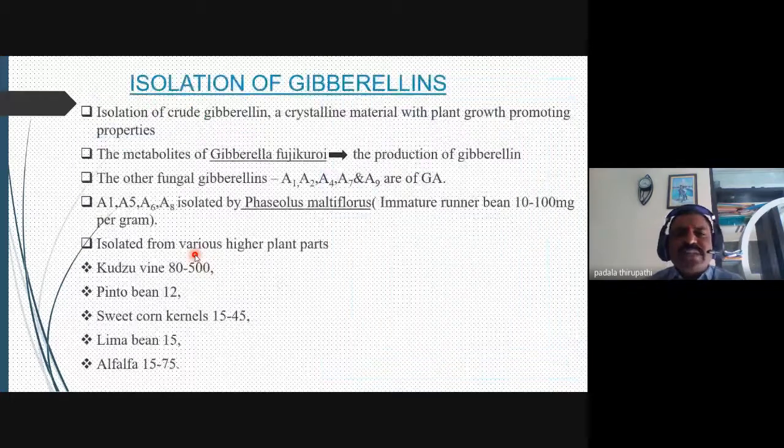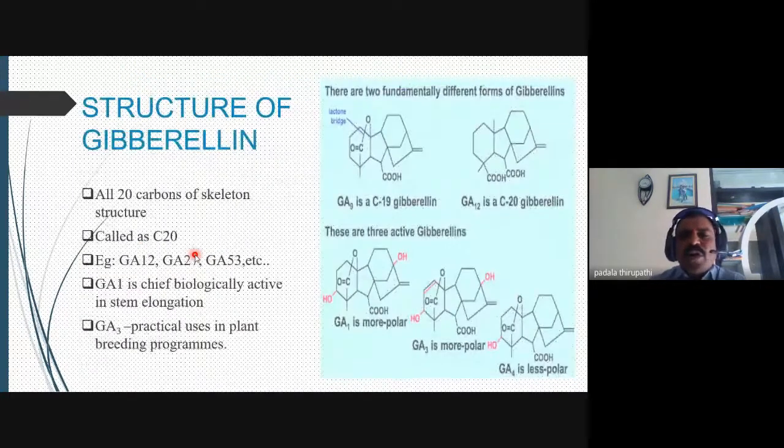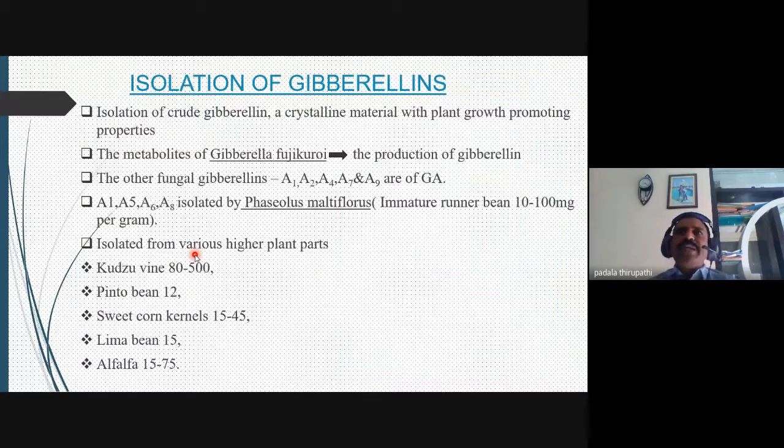Then, isolation of the gibberellins. This is the structure of the gibberellins: a 20 carbon skeleton, and also a 19 carbon skeleton. GA1 is mostly important for stem elongation, and GA3 is used in plant breeding programs.